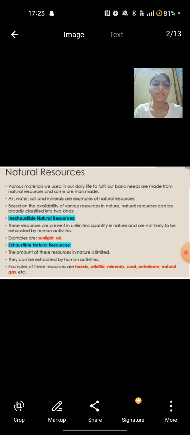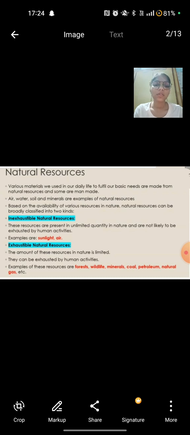Various materials we use in our daily life to fulfill our basic needs are made from natural resources, and some are man-made. For example, air, water, soil and minerals are all examples of natural resources. Based on the availability of various resources in nature, natural resources can be broadly classified into two kinds, that is, inexhaustible natural resources and exhaustible natural resources.